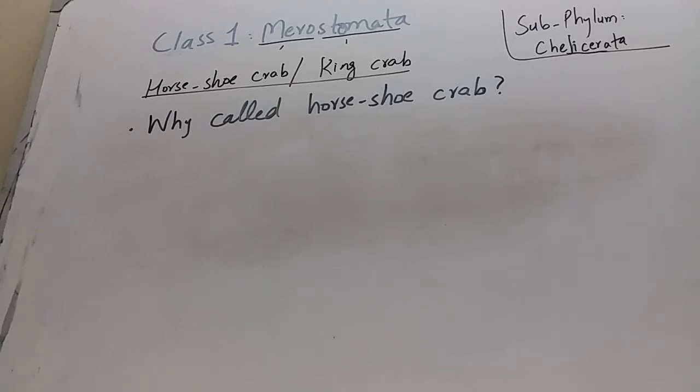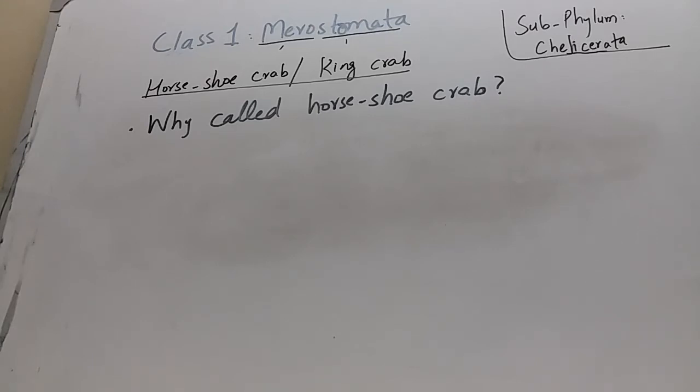Next, a question arises in the mind: why the king crab? King crab is also known as horseshoe crab. Why is it called the horseshoe crab? The reason is that they have an exoskeleton on the dorsal side of the body, known as the carapace. The carapace resembles the shoe of a horse. It resembles a horseshoe. That is why the king crab is known as the horseshoe crab.